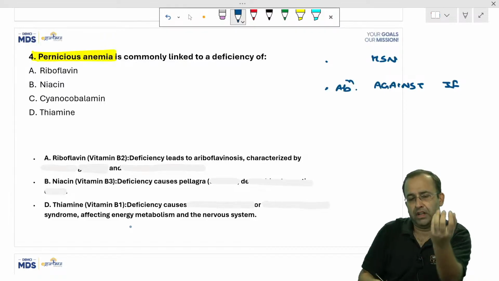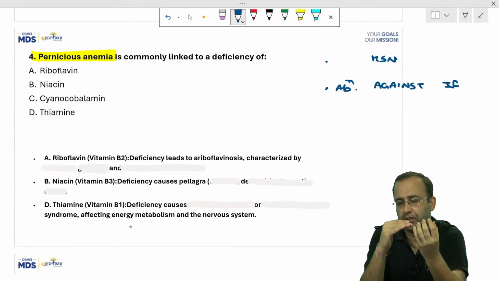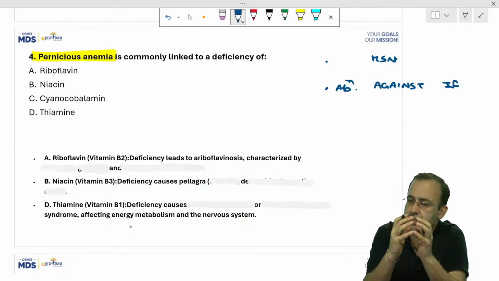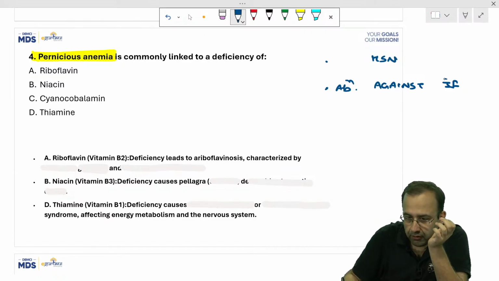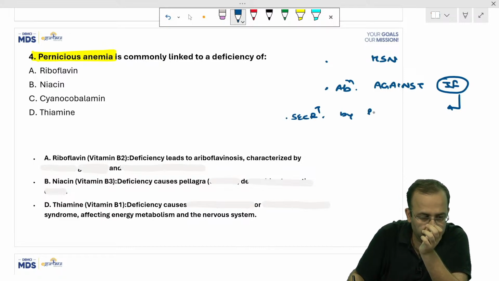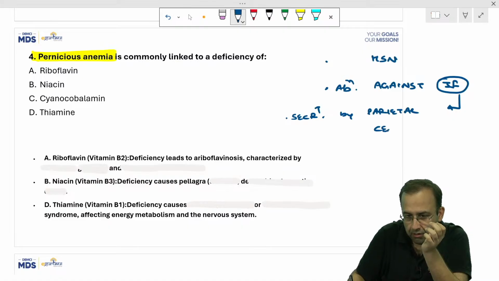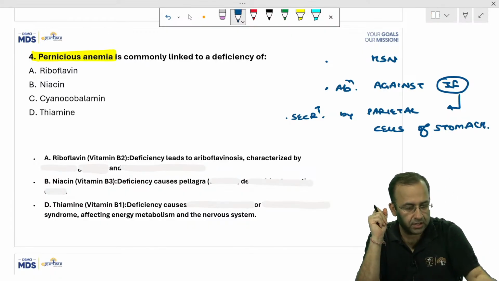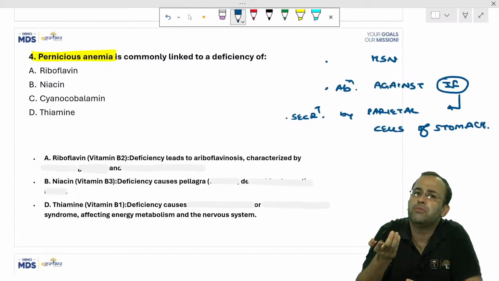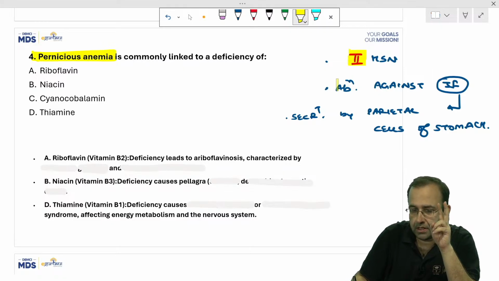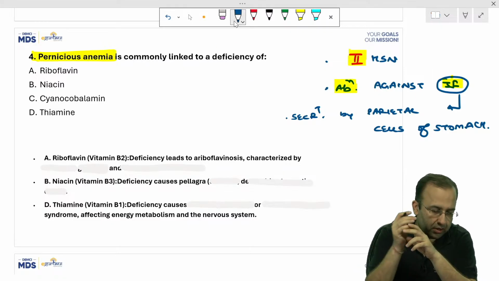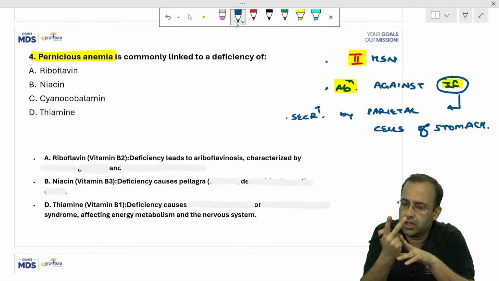You know that vitamin B12 binds with intrinsic factor, and this vitamin B12-intrinsic factor complex is absorbed from the terminal ileum. Intrinsic factor is secreted by parietal cells of the stomach. So which hypersensitivity? It is associated with antibodies against intrinsic factor, so antibody mediated hypersensitivity, that is type 2 hypersensitivity.